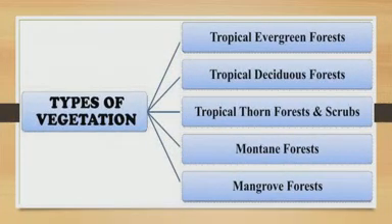Today we are going to learn about types of vegetation. There are 5 types of vegetation in our country.